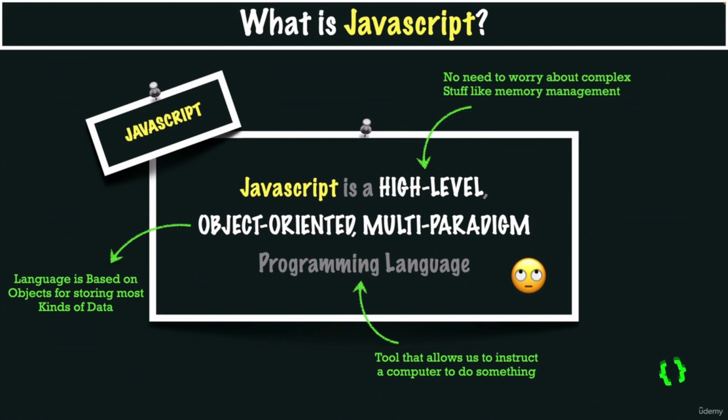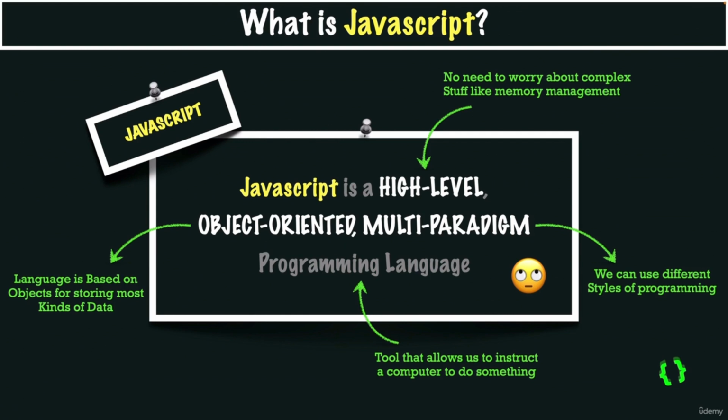Finally, JavaScript is also a multi-paradigm language, meaning that it's so flexible and versatile that we can use all kinds of different programming styles such as imperative and declarative programming. And these different styles are just different ways of writing and structuring our code basically. Again, you will learn all about this throughout the course. This is just a first very high level overview, but I hope it's been making sense so far.